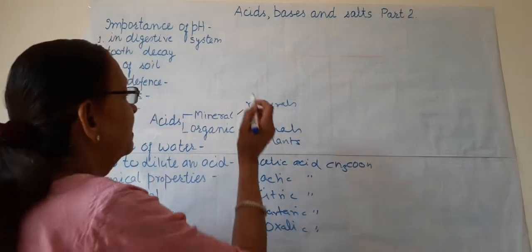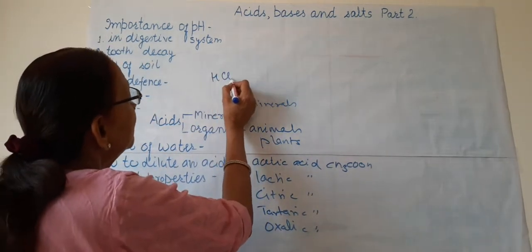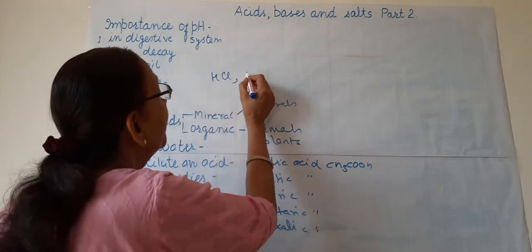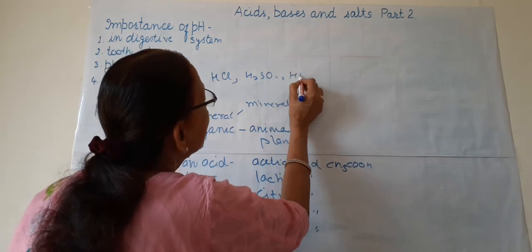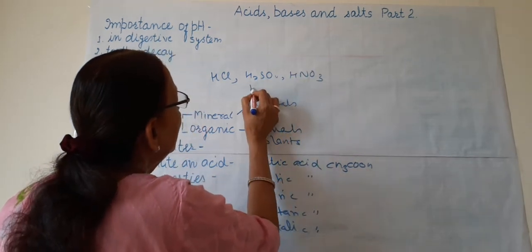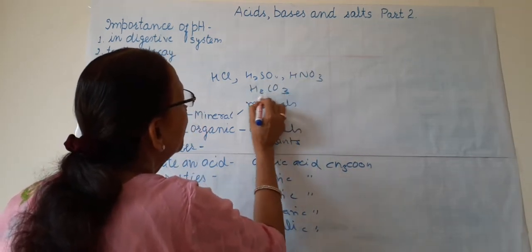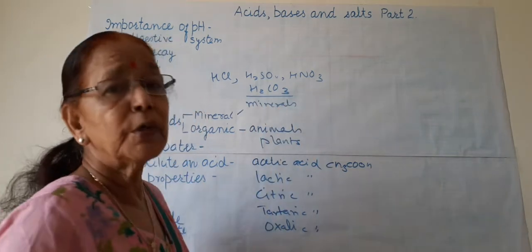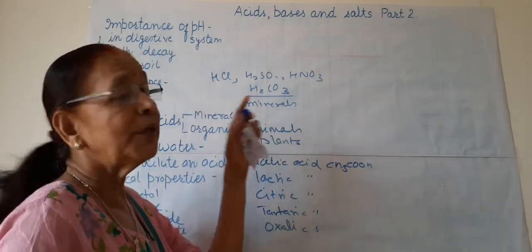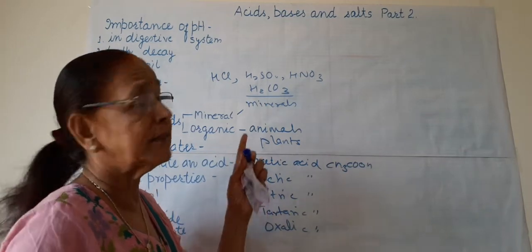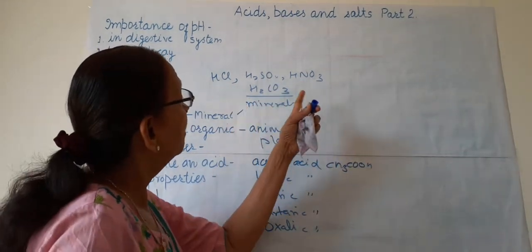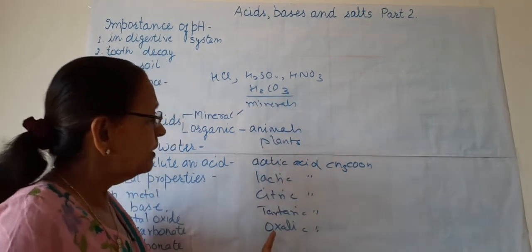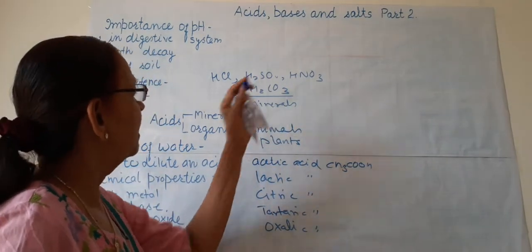Now, mineral acids. The most important mineral acids are hydrochloric acid, sulfuric acid, nitric acid, and carbonic acid, H2CO3. These are made from the minerals of the earth's crust, that is, they are man-made. So, these are organic and these are mineral.